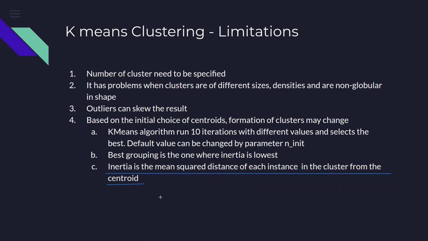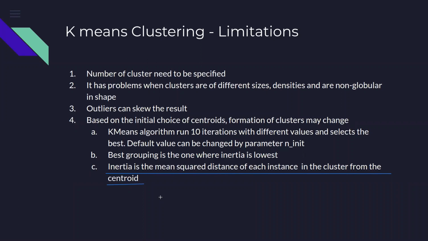So we'll get some number. Similarly, we'll do the same operation on the blue cluster, and we will have some number. And then we'll take the average that we receive for cluster 1 and cluster 2. That's the inertia.